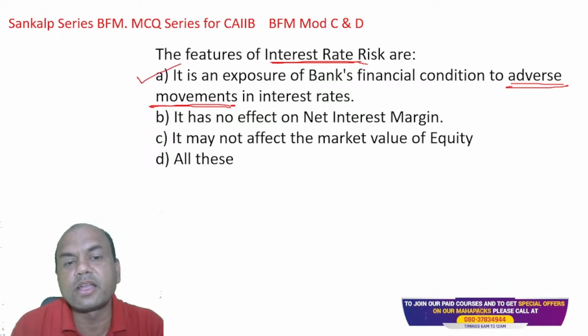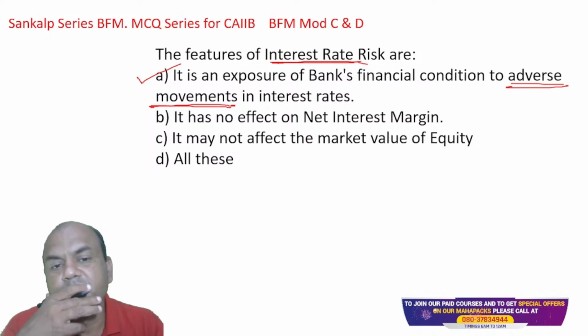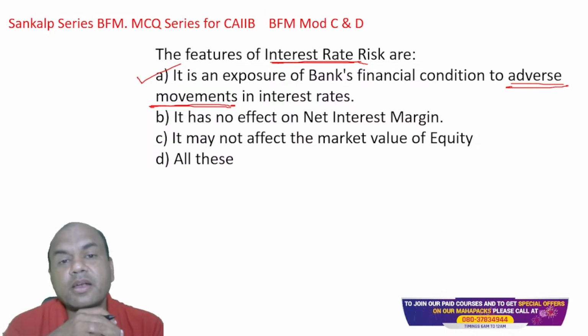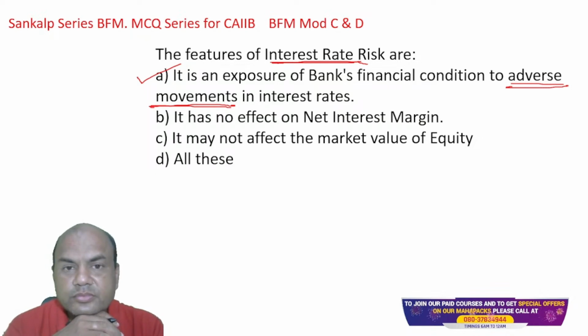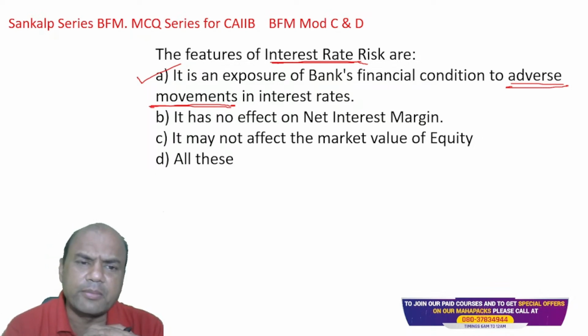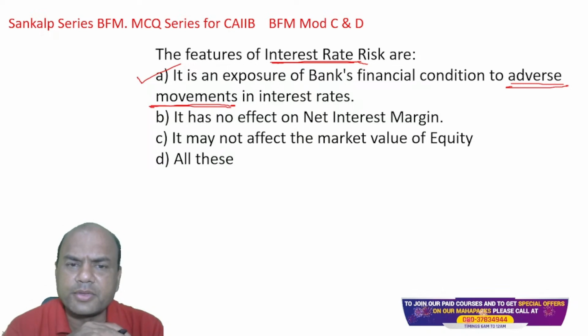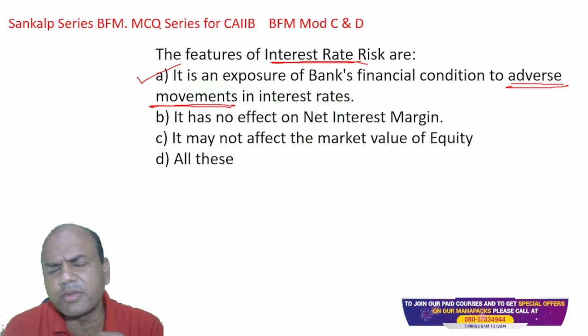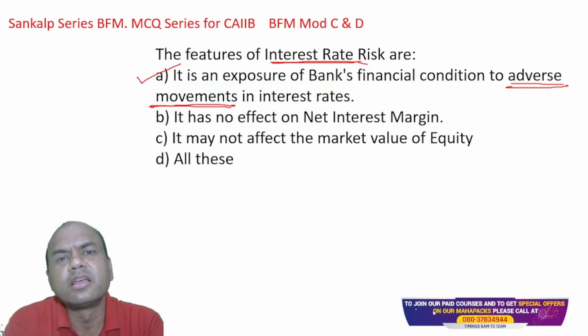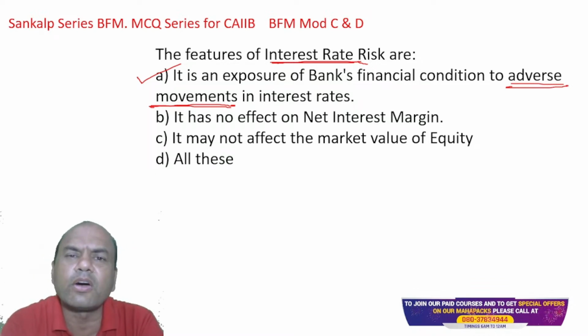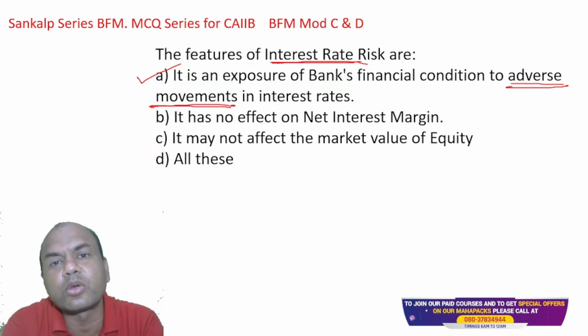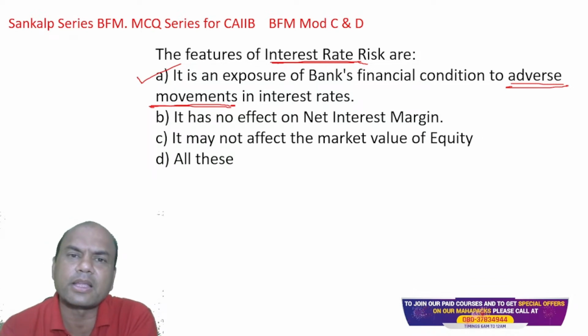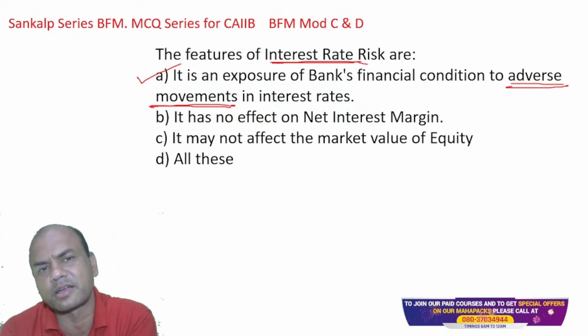What about the other one? Second one, you give me. It has no effect on net interest margin, NIM. I know many of you have typed this answer D now. I am seeing D answer, all of these. But remember, we generally have the tendency of marking all of these, none of these, either A or B as the answer, but it's not always correct.